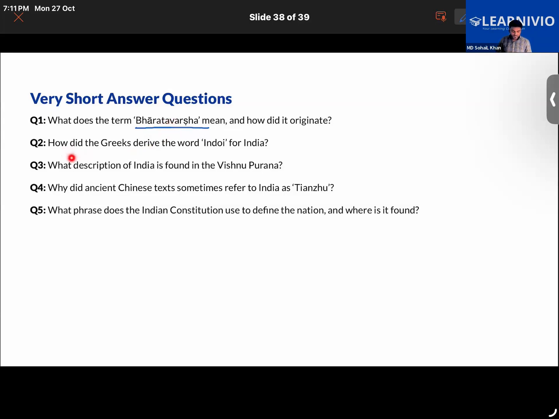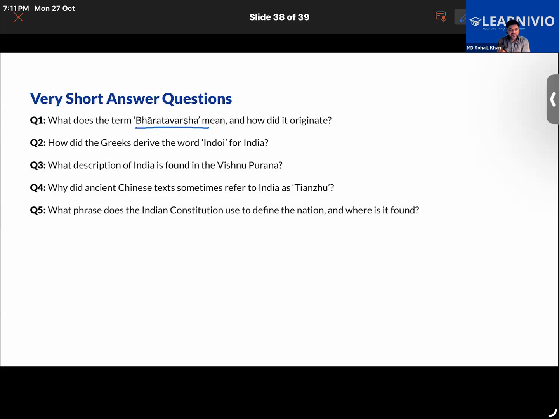Okay, next question: how did the Greeks derive the word? It's derived from Sindhu. Correct.